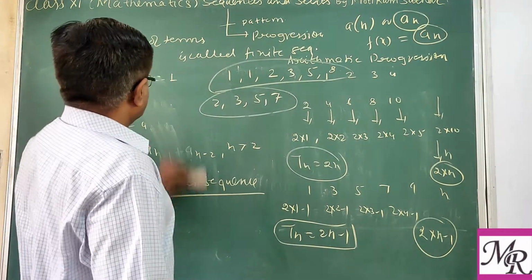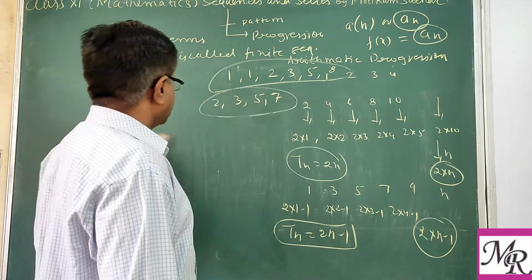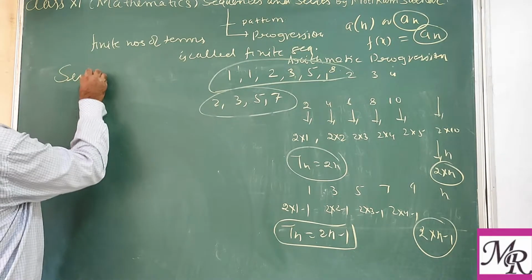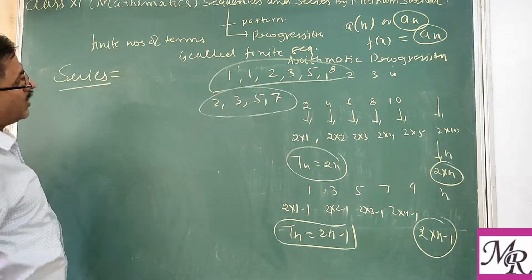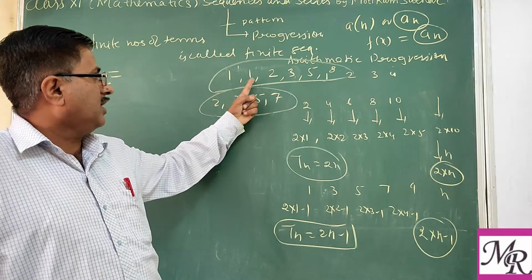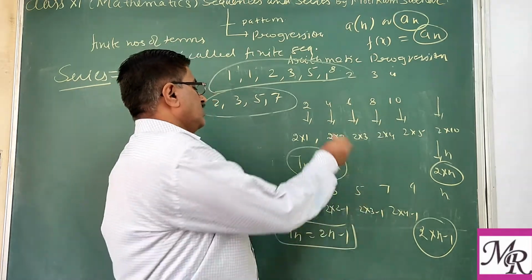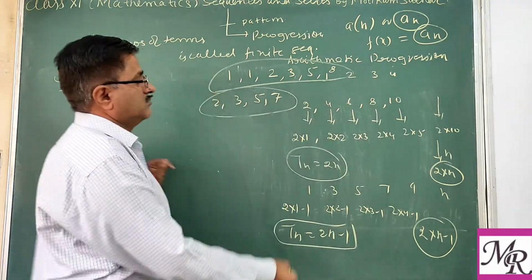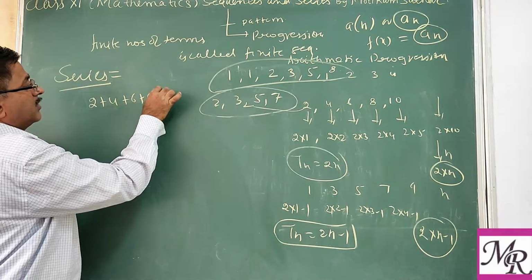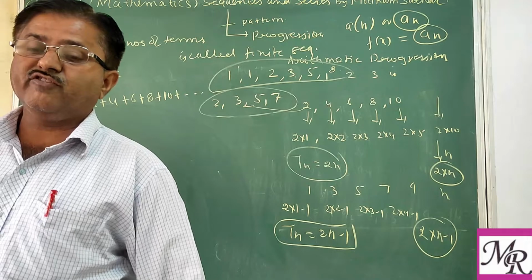Next is series. A series is a sequence where we place a plus sign between each term. That is known as a series, S-E-R-I-E-S. So each sequence can be converted into a series by putting a plus in place of a comma. Like 2, 4, 6, 8, 10, where we are writing commas, is a sequence. But when you write it in the form of 2 plus 4 plus 6 plus 8 plus 10 plus and so on, this is known as a series. So the only difference is there.